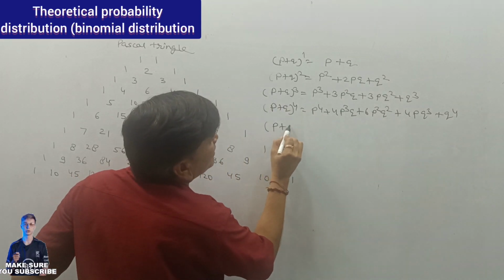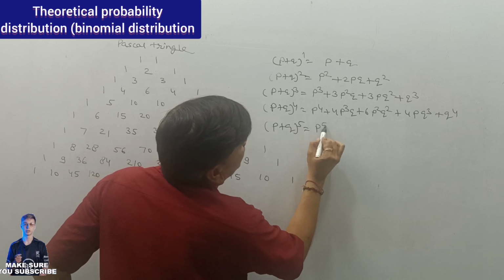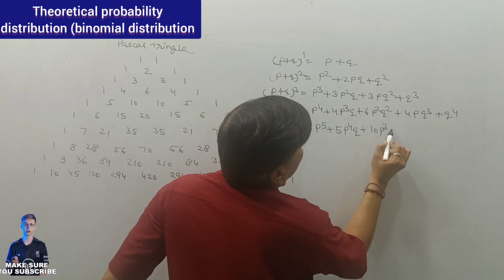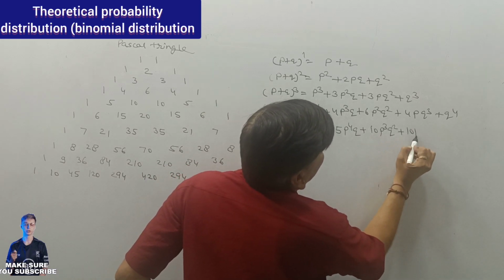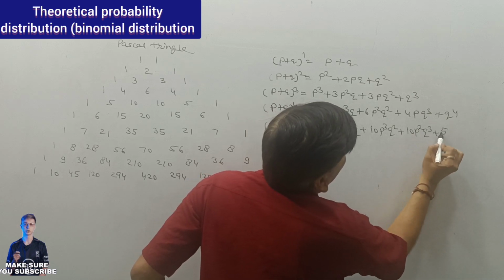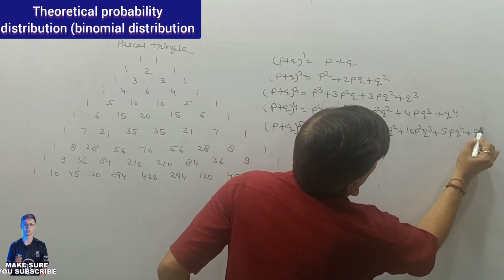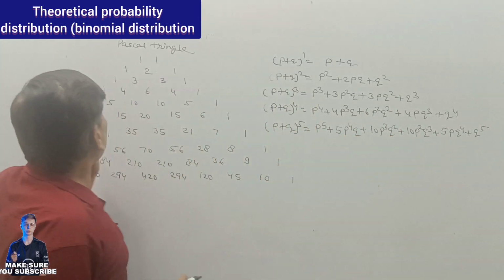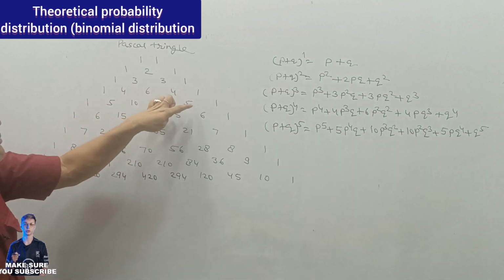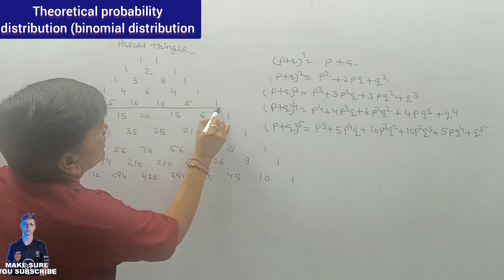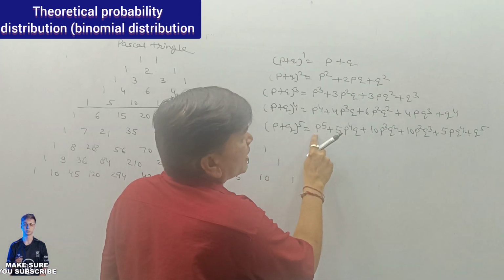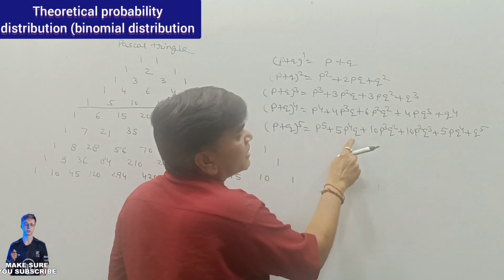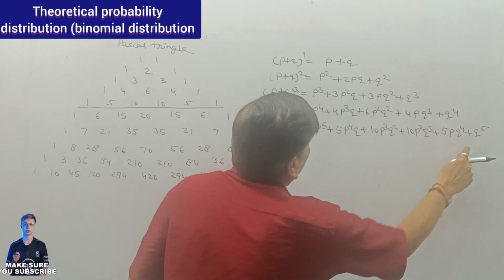Similarly, if we want to expand (P plus Q) raised to power 5, so P5 plus 5P4Q plus 10P3Q2 plus 10P2Q3 plus 5PQ4 plus Q raised to power 5. That is 1, 5, 10, 10, 5, 1. The power of P goes 5, 4, 3, 2, 1, 0. Q raised to power 0, then 1, 2, 3, 4, 5.